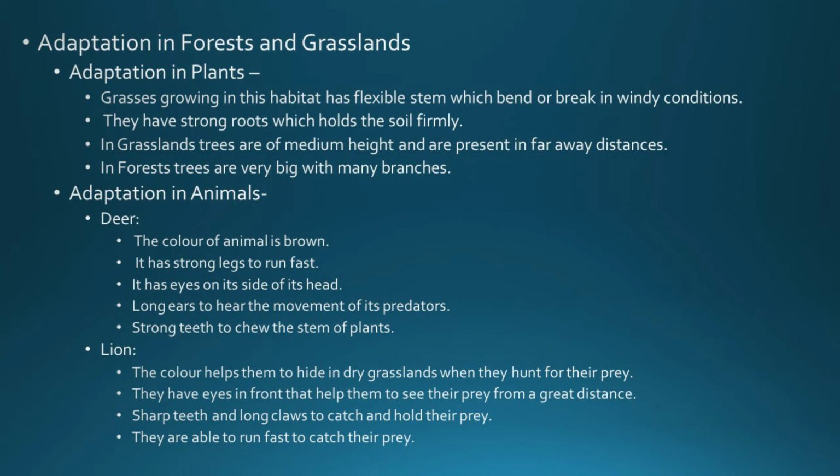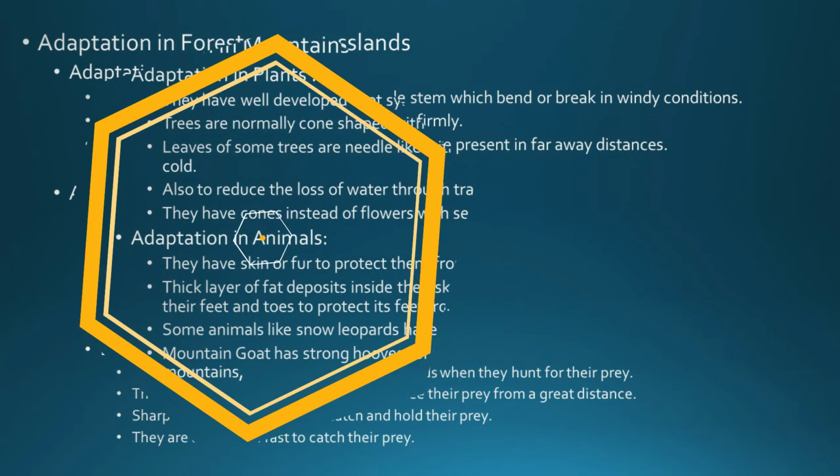So, if they do not have these special features, they will not be able to survive in the forest and grassland. So, they have such features so that they are easily adapted to live in this area.